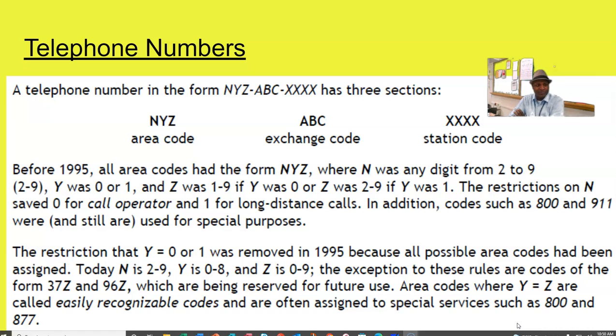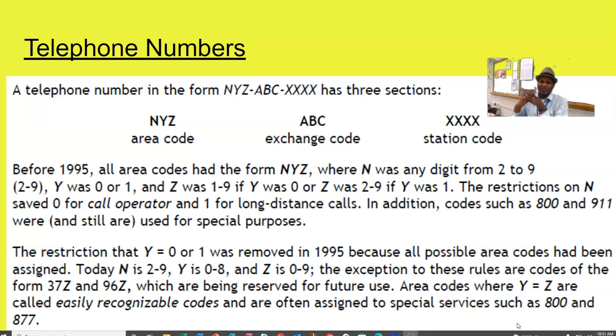The restrictions on N saved 0 for call operator and 1 for long distance calls. In addition, codes such as 800 and 911 were and still are used for special purposes. The restriction that Y equals 0 or 1 was removed in 1995 because all possible area codes had been assigned. Today, N is 2 through 9, Y is 0 through 8, and Z is 0 through 9.